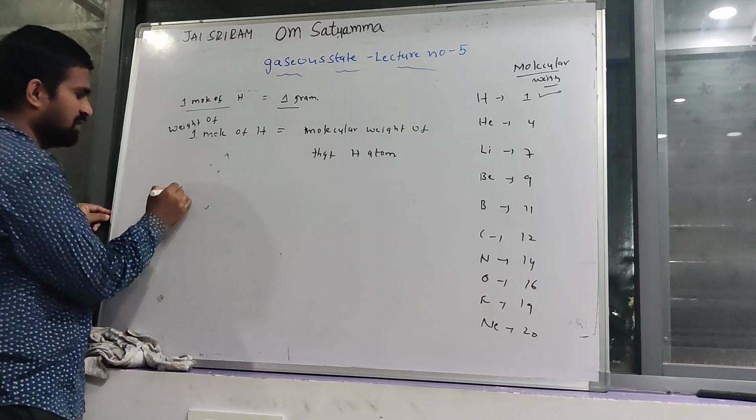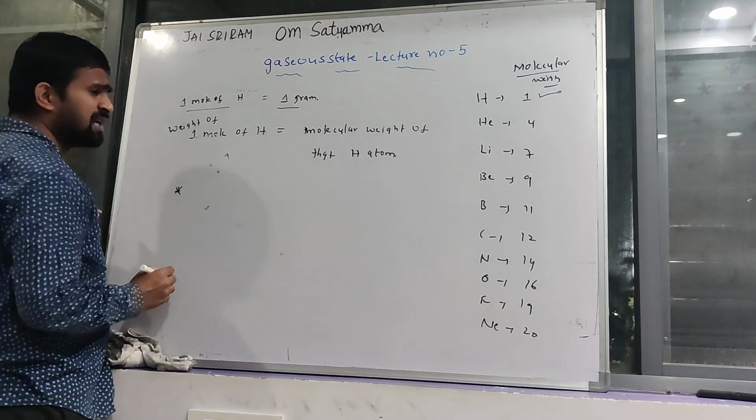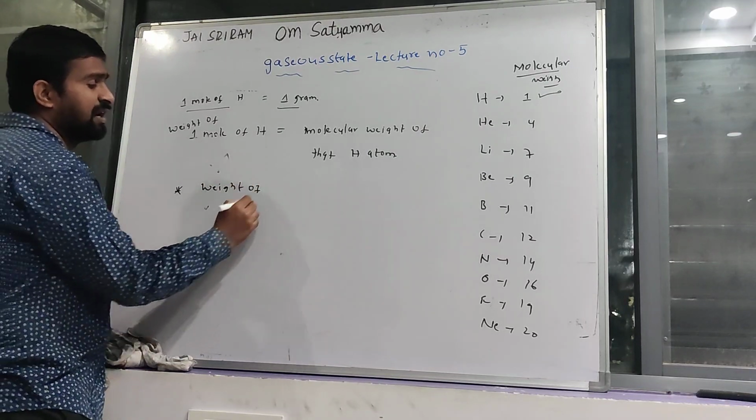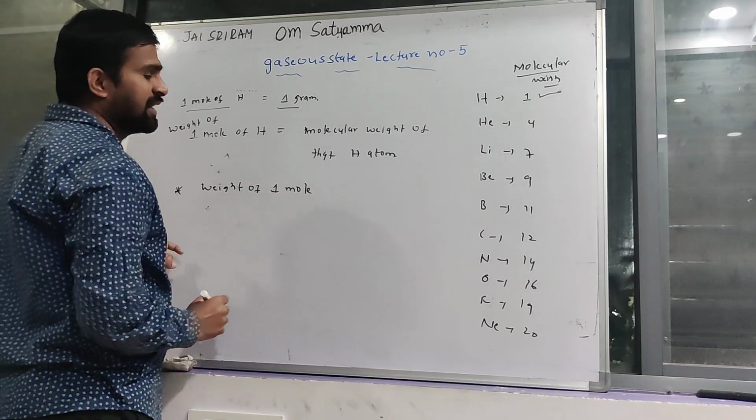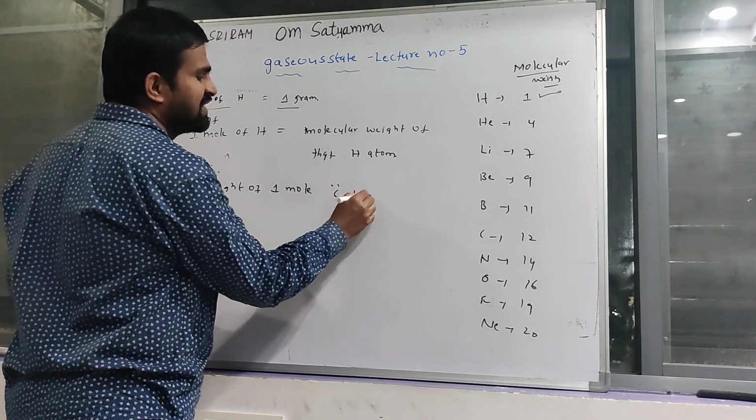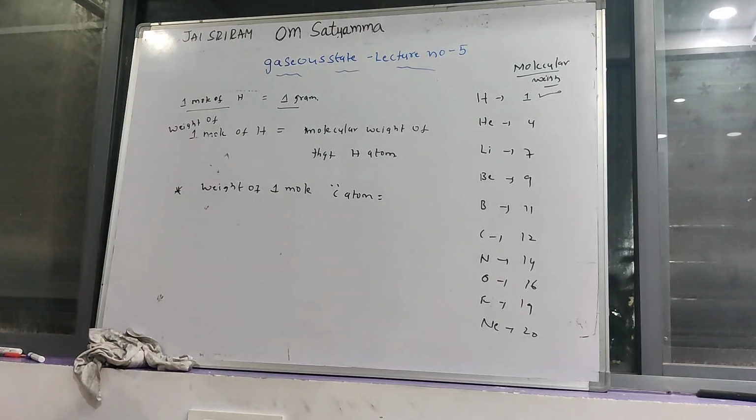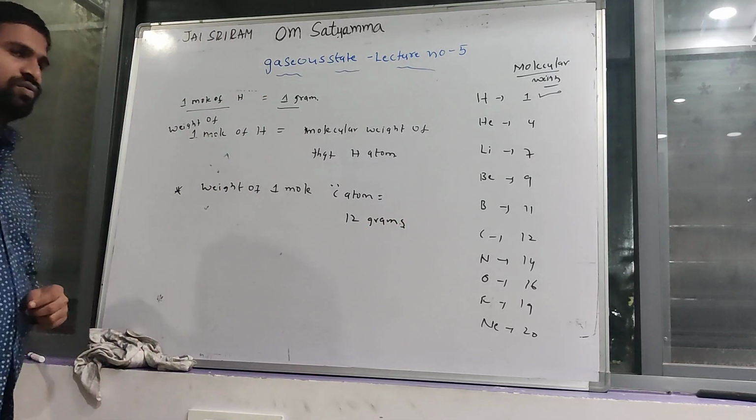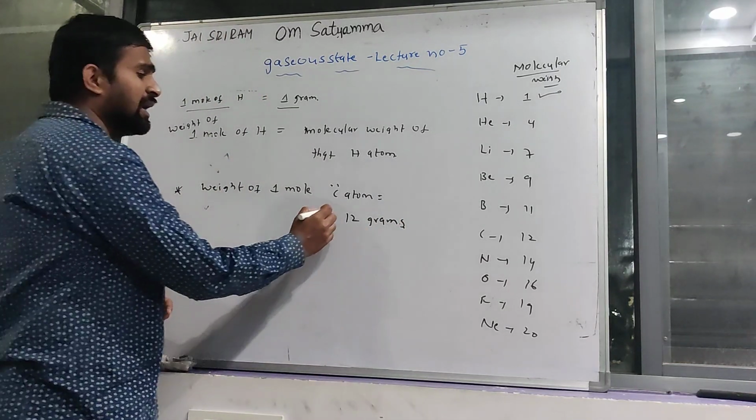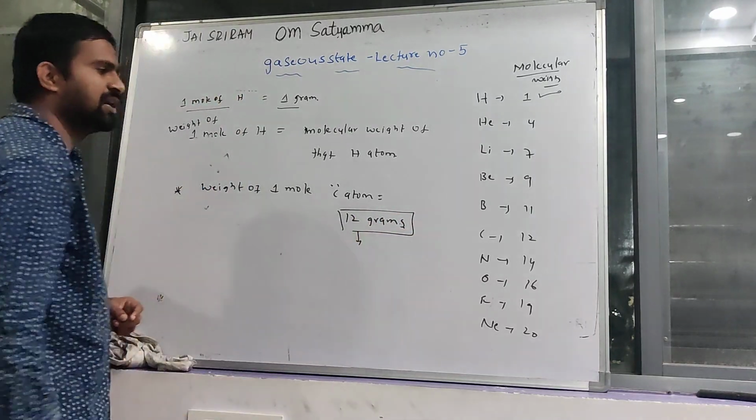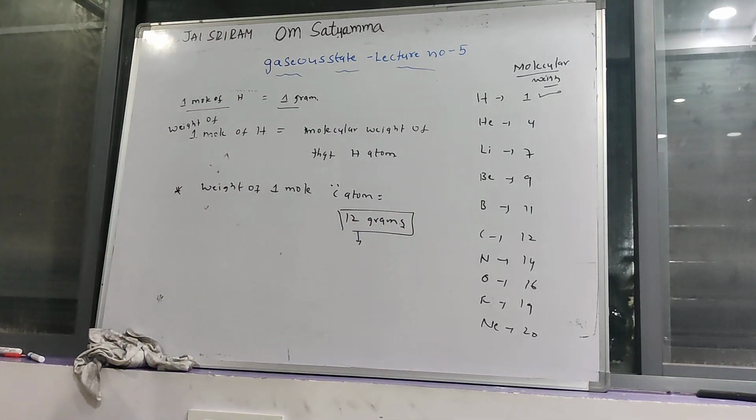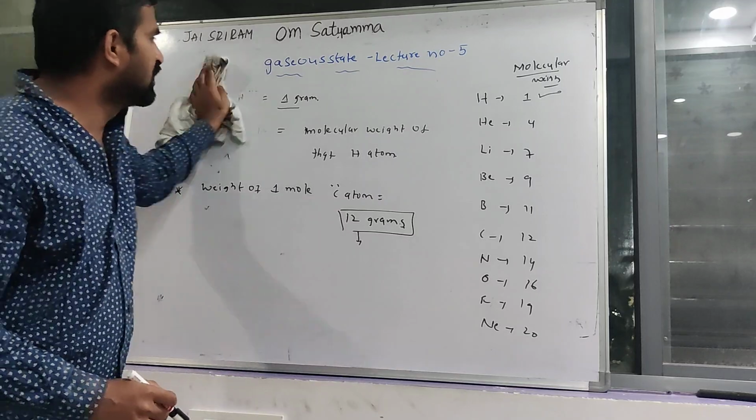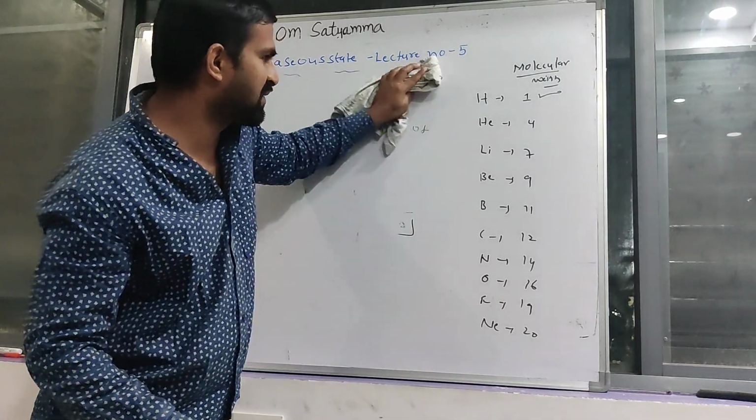Clear? Next, I can take another example. Weight of 1 mole of carbon atom is equal to 12 grams. Why? Because the molecular weight of carbon atom is equal to 12. That's why the weight of 1 mole of carbon atom is equal to 12 grams. Clear? Mole expressed in terms of weight.